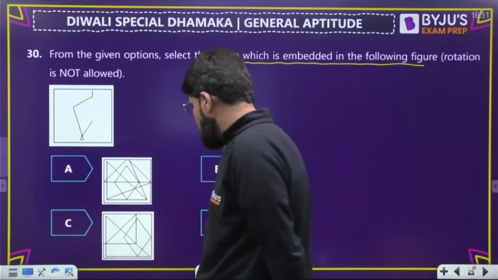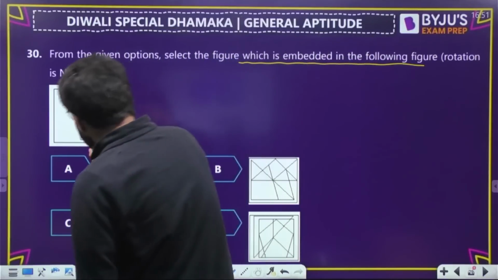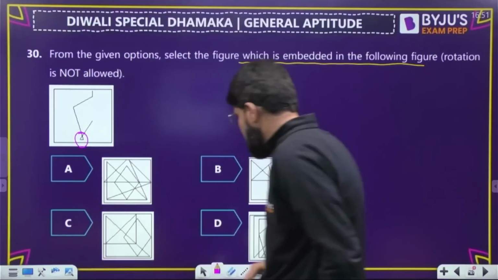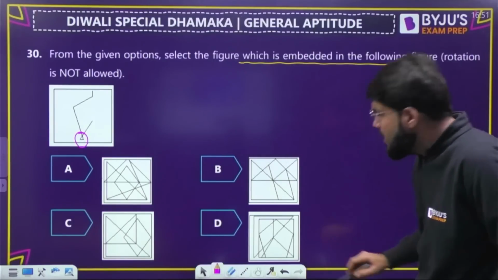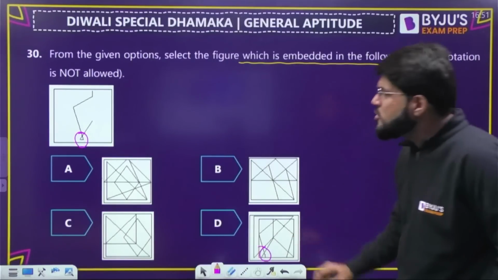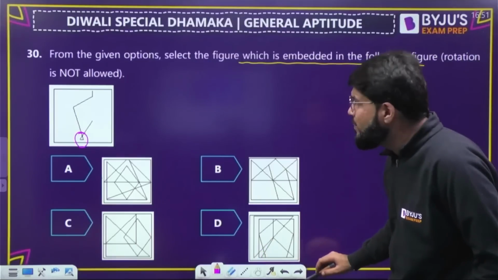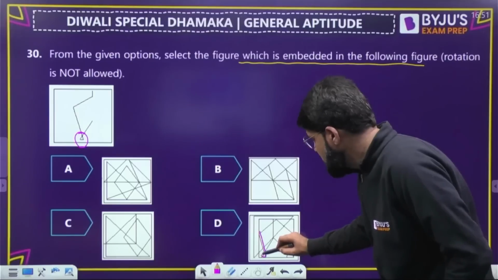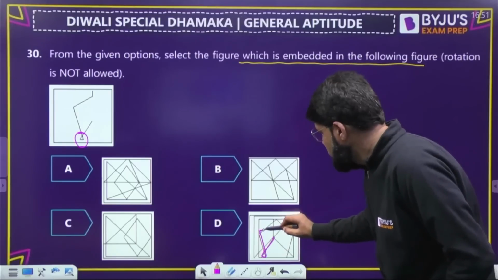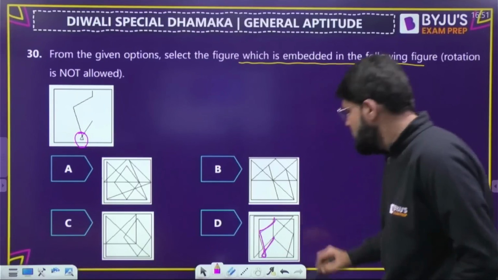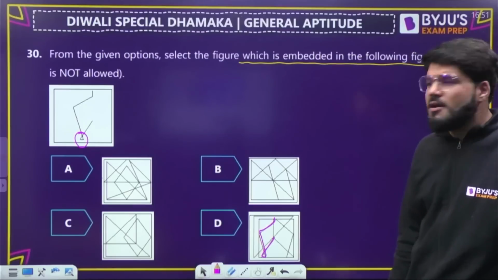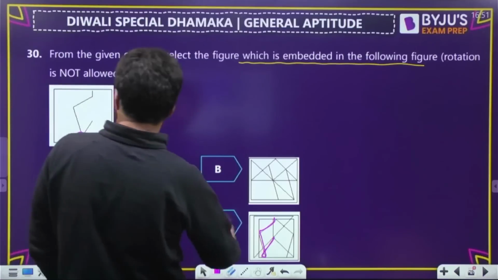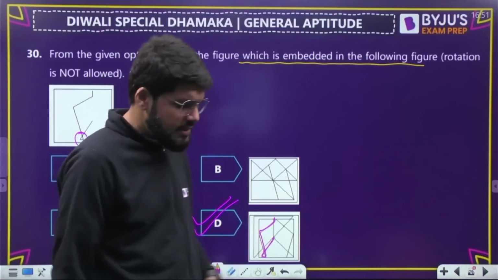I can just notice one observation. Look into this portion. Let me highlight this. Have a look into this particular portion, which is just hidden here. The rest you can also match. If you want to match completely, see here. It comes like this. It is here, and then the top portion goes here and turns here. This is completely embedded, but that one small pattern itself is sufficient to find the answer. The answer is option D.